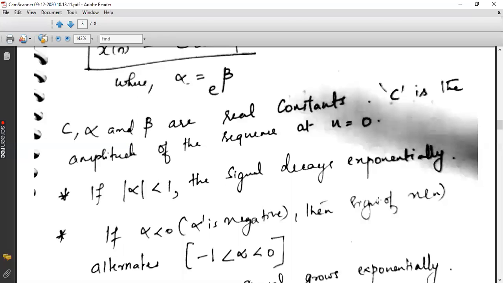If the value of alpha lies between -1 to 0, then at every instance of time, the sign of the signal will get alternate, or the amplitude will have a phase shift, or the amplitude will be negative at next instant of time. Again, it will become positive in the next instant. Again, it will become negative at the next instant. So like that, the sign of the amplitude will always be changing at every instant of time. That is what this particular sentence means. The sign of the signal x of n will alternate at each and every instant of time.